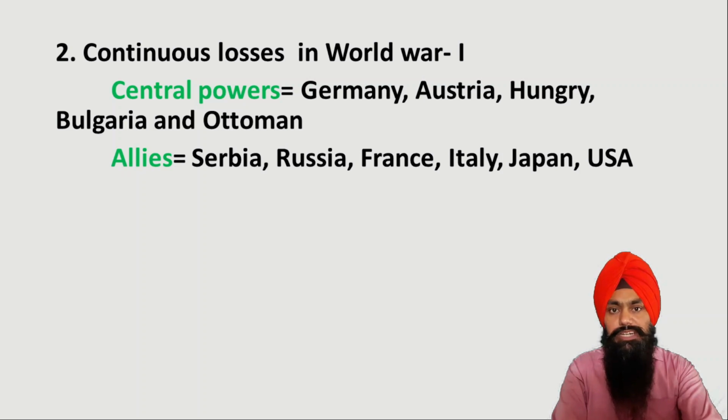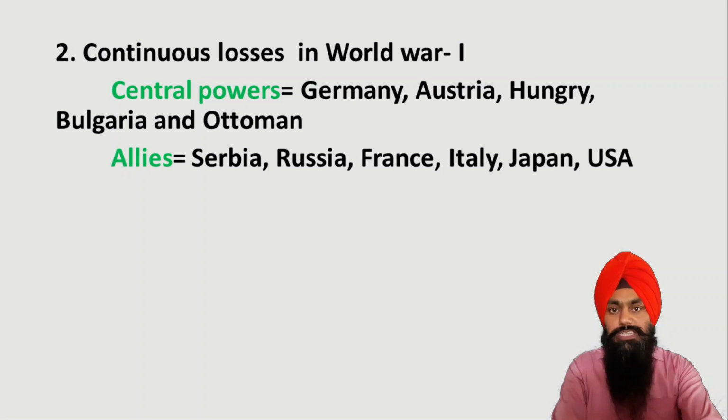Second major cause behind the Russian revolution was the participation of Russia in World War I. So although Russia participated in this war, even then it was continuously losing in this war. So people were up against the monarchy. In this war there were two groups who were fighting with each other. One group was of Central Powers, and in this group there were countries like Germany, Austria, Hungary, Bulgaria and Ottoman Empire, means Turkey, which was under Ottoman Empire at that time.